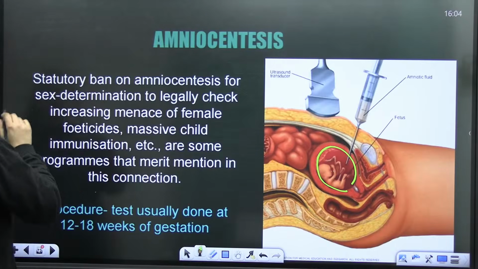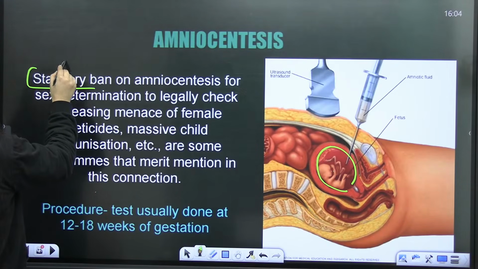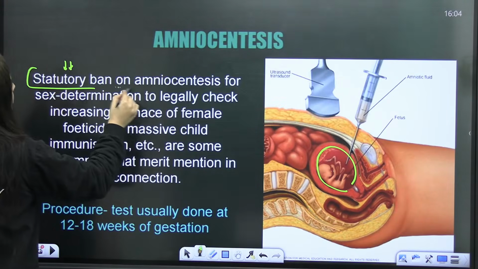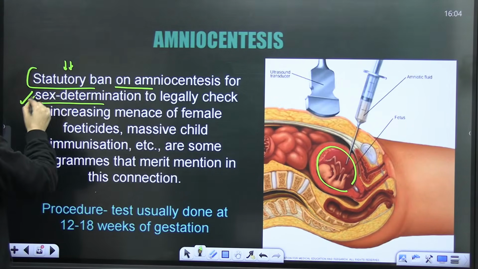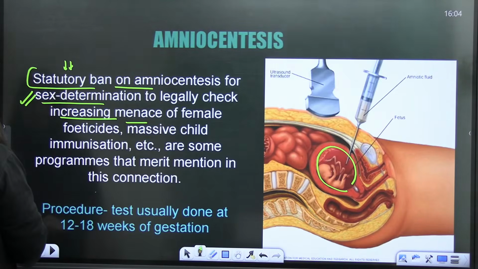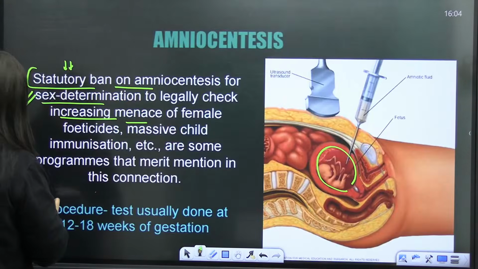So here you can see, there is a statutory ban. I'm not saying a complete ban. There is a statutory ban on amniocentesis for sex determination, to legally check the increasing menace of female feticide. So that's what we have to discuss. We will talk about this procedure now.